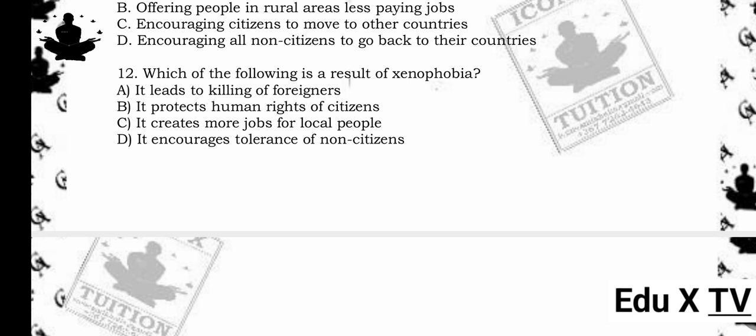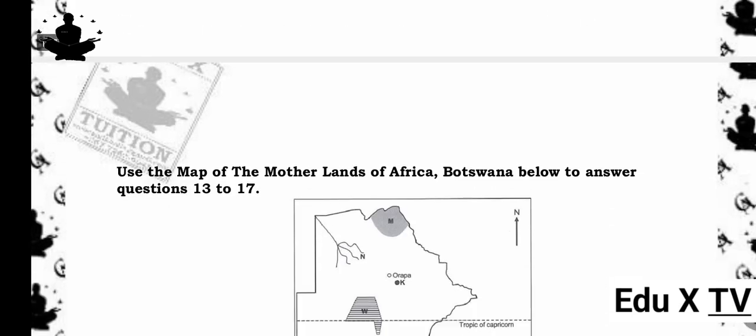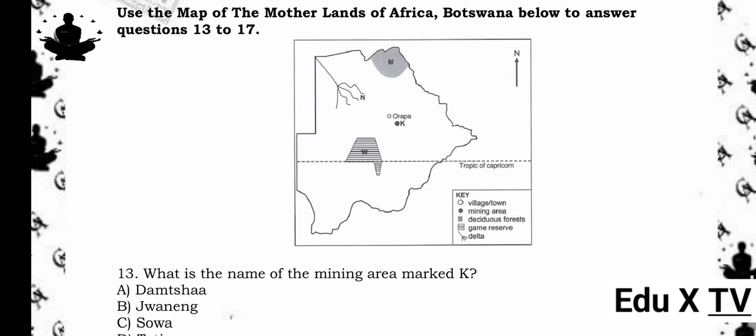The answer is A. It leads to killing of foreigners. Reason being, xenophobia causes hostility and violence against foreigners, sometimes resulting in killings. Use the map of the motherlands of Africa, Botswana below to answer questions 13 to 17.